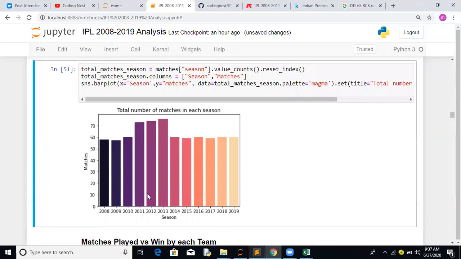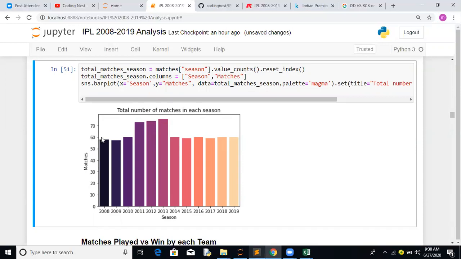If you notice 2008, the total number of matches is somewhere around 58, 59. 2009, somewhere around 58, 59. Looks like in 2011, 12 and 13 there are many more matches compared to the others. I think this is the time when Kochi Tuskers Kerala and Pune Warriors Super Giants were introduced, which is why we see that spike in 2011, 12 and 13, compared to the rest of the seasons where we normally have eight teams.